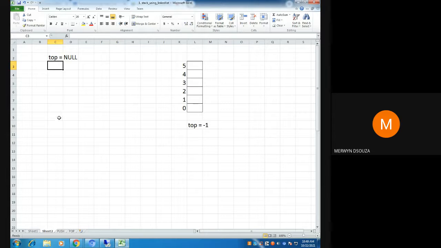Now in your push function, what will you need to do? First of all, suppose I want to implement this push. I want to push the value 10. This 10 is the data part. Suppose we have declared the structure of a node. I'm writing the structure here.